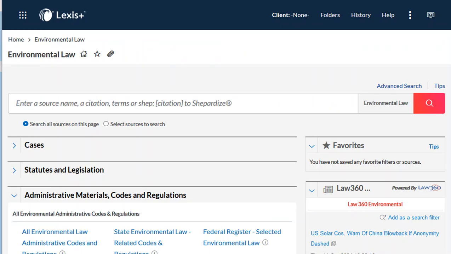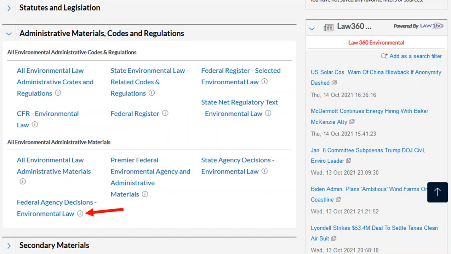On Lexis Plus, choose Practice Area or Industry, Environmental Law. On the Environmental Law page, look under the heading Administrative Materials, Codes, and Regulations. There you can choose between all environmental law administrative materials, federal agency decisions on environmental law, premier federal environmental agency and administrative materials, and state agency decisions on environmental law.